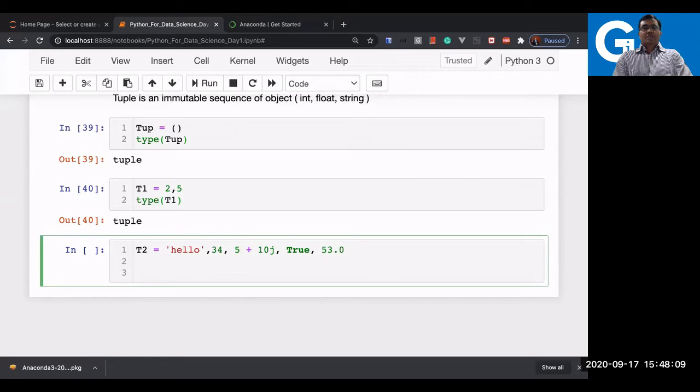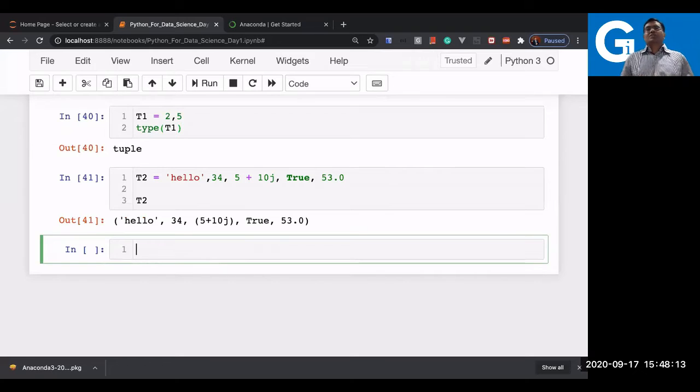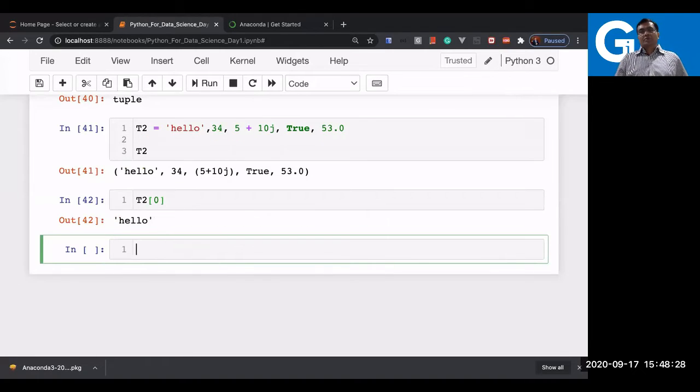And let us ask the interpreter now what T2 is. So T2 is a tuple where you can see all this data is stored in a single variable, right? And you can access it also. Let us see how to access. T2 of 0 is the first value.